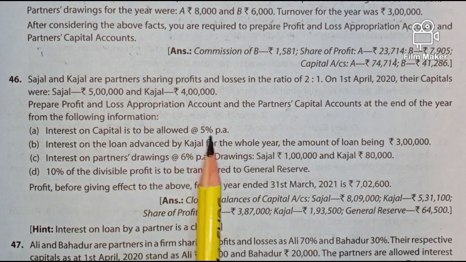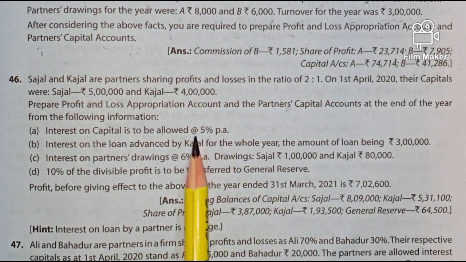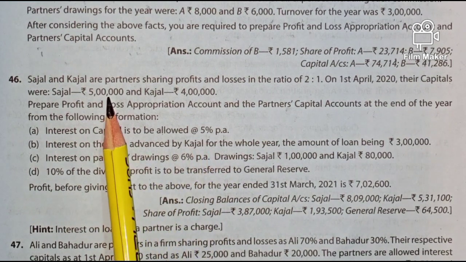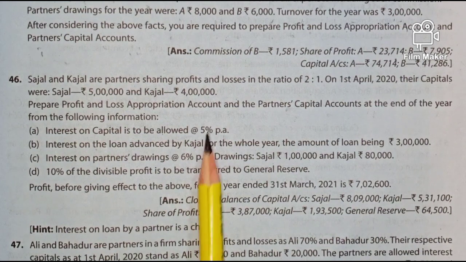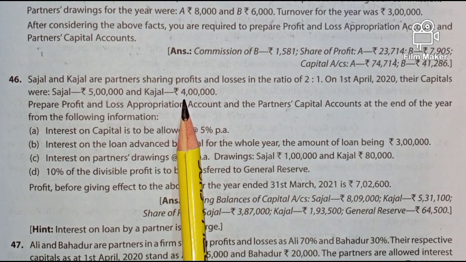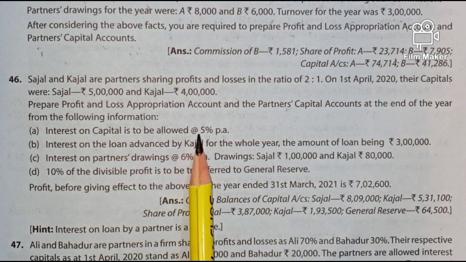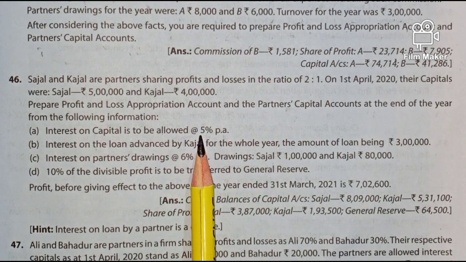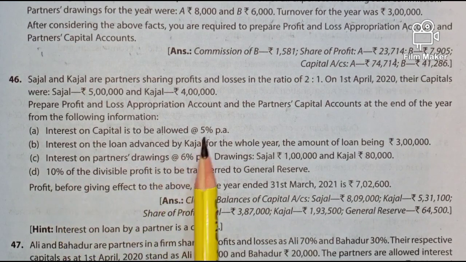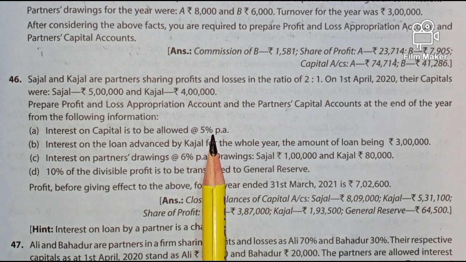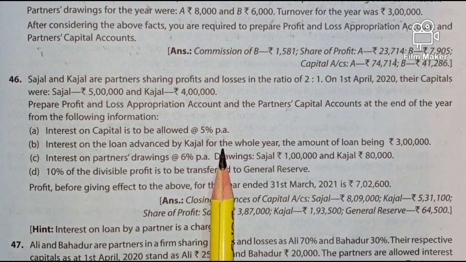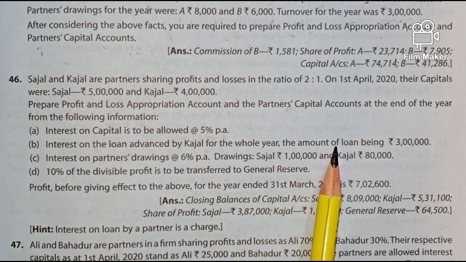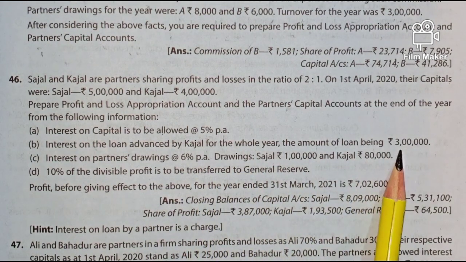Now interest on capital. Interest on capital is to be allowed at 5% per annum. So 5% on 5 lakhs comes to 25,000. 5% on 4 lakhs, 20,000. So this interest on capital will appear in the profit and loss appropriation account debit side and partners' capital account credit side.